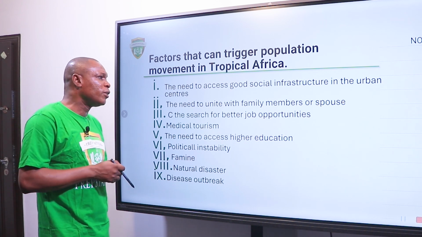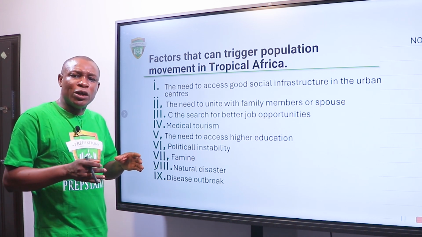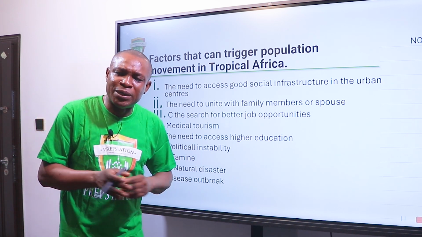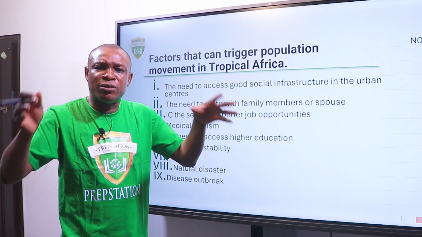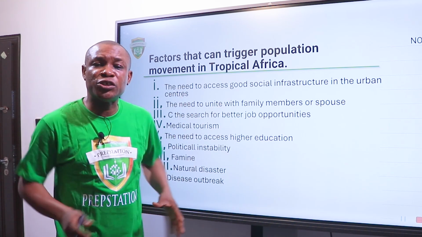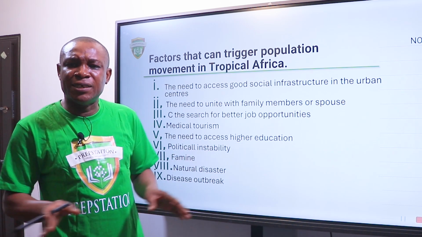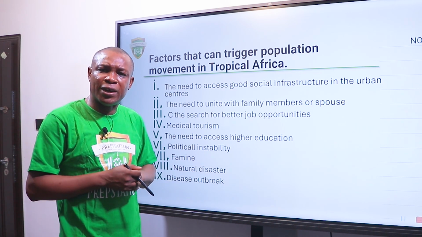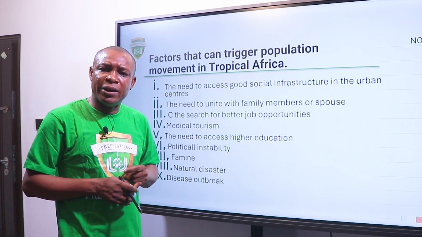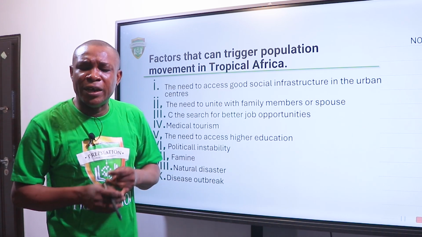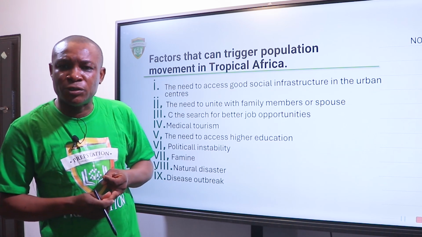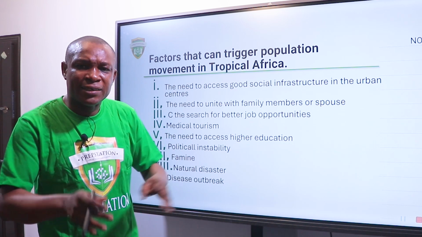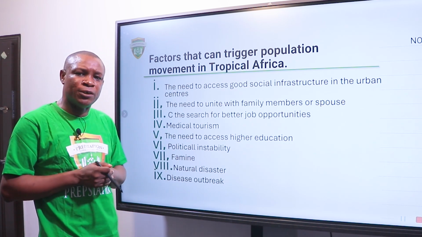So we have number one of the factors that push us to leave. They need to access good infrastructure. People who want to leave the rural areas where they have little or no basic amenities to the urban areas with concentration of basic amenities, just to enjoy the basic social amenities that are prevalent in the urban centers. That could be a trigger factor. You want to enjoy stable electricity supply in the urban center. You want to enjoy good hospitals. You want to enjoy good schools that are available or abundant in the urban center. This could be a factor that will trigger you to move.